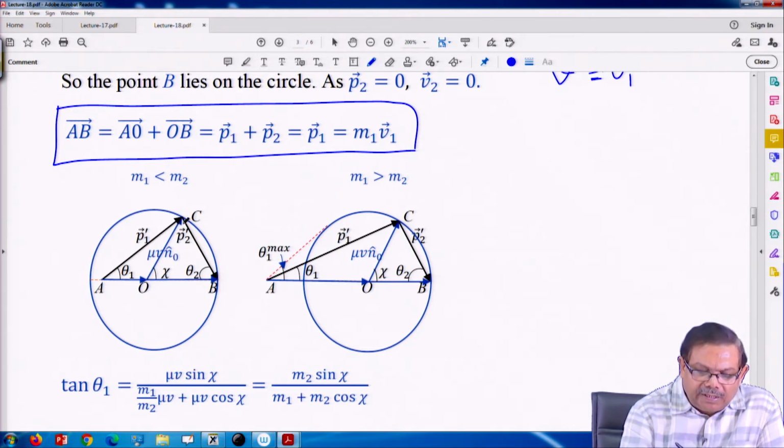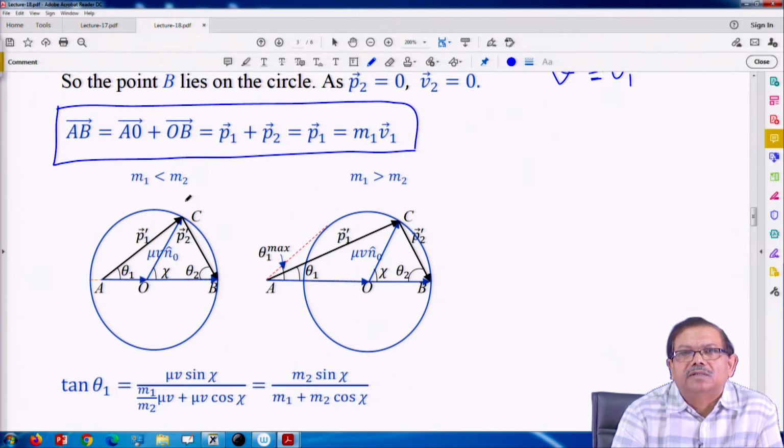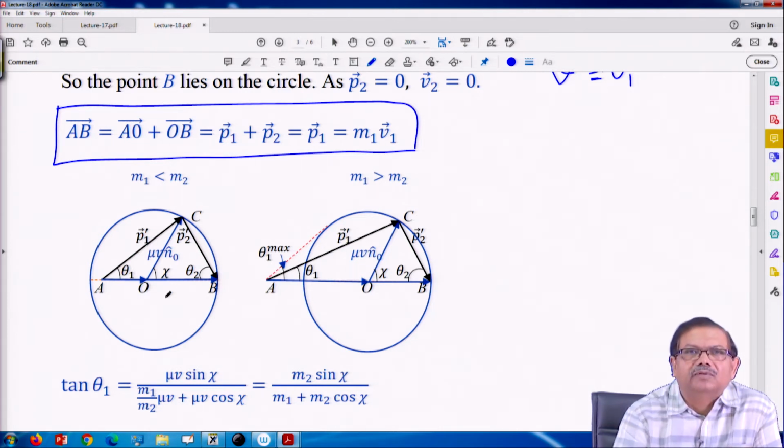The radius is mu v, and mu v n 0 is the direction of one of the particles after collision. The first particle after collision, and the second was initially at rest. So, OB has also become of the same magnitude. So, this is also falling on the circle.